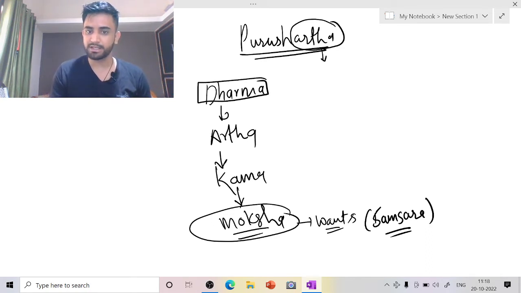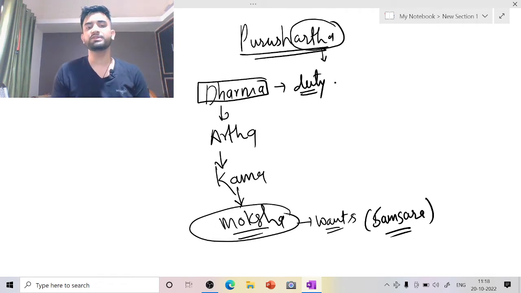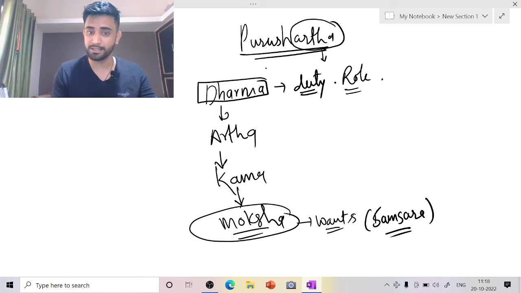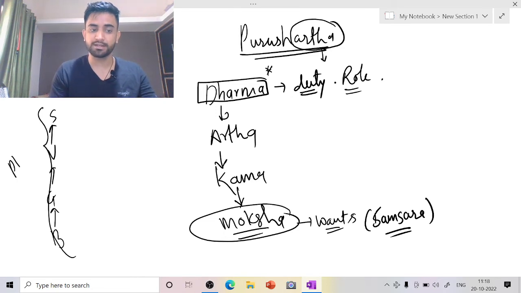Dharma basically means duty. What is my role in this world? What is my duty? And what is right? What is wrong? Understanding the difference between that is basically dharma. And when we move up the ladder, that is brahmacharya ashram, grihastha ashram, vanaprastha ashram, and sannyas ashram, for all these stages, dharma is central.